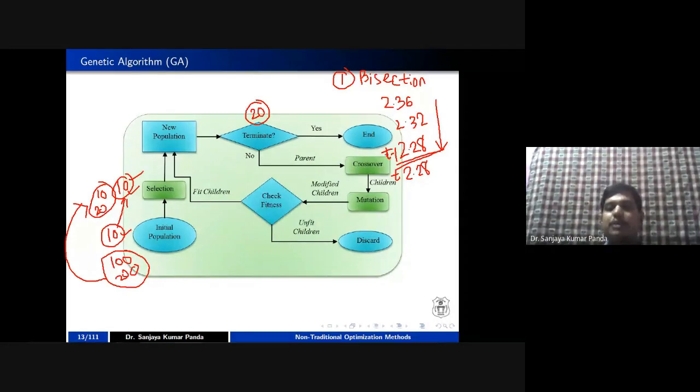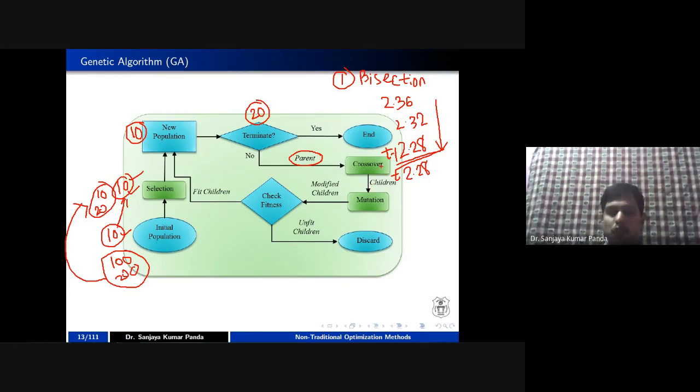Crossover is always applied to the parent. Parent means the samples that are available in your new population. Suppose 10 samples are there in the new population. These 10 samples are called your parents.